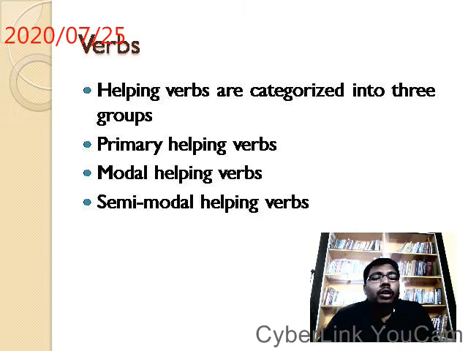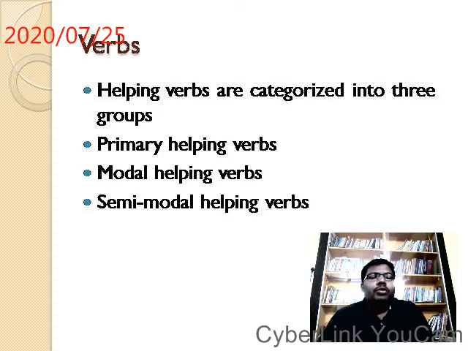So listen to me carefully. These are all the categories of helping verbs, only helping verbs, not main verbs. What are they? Primary helping verbs, modal helping verbs, or semi-modal helping verbs. Helping verbs can also be called auxiliary verbs. Don't get confused. Helping verbs or auxiliary verbs, both are the same. Don't get confused with the name.